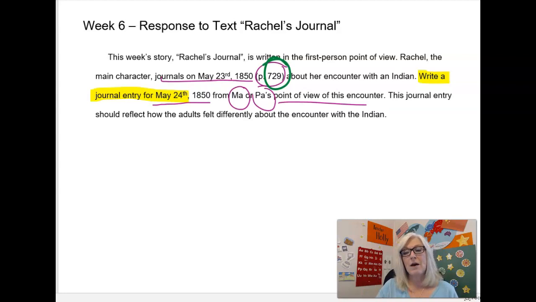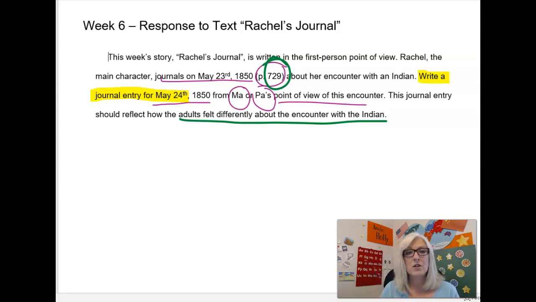What did she think about afterward when she was writing it? In the second paragraph on that page, the journal entry gives you some information about how the adults felt differently about the encounter with the Indian. Ma and Pa and the other adults did not feel the same way that the children felt.